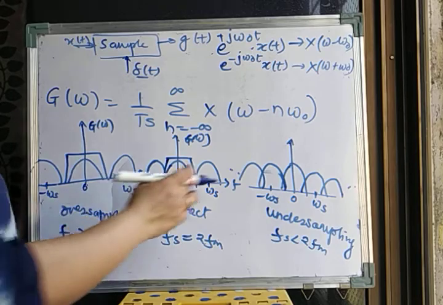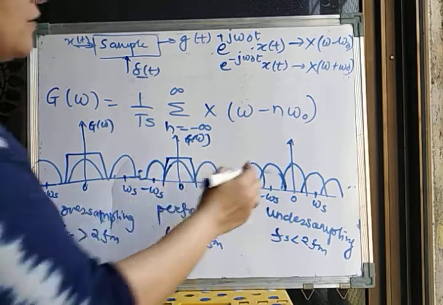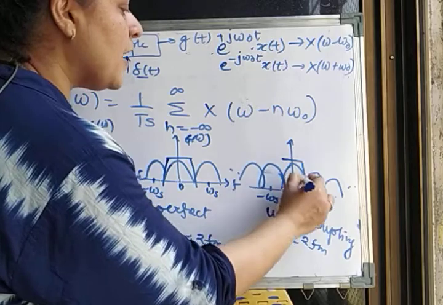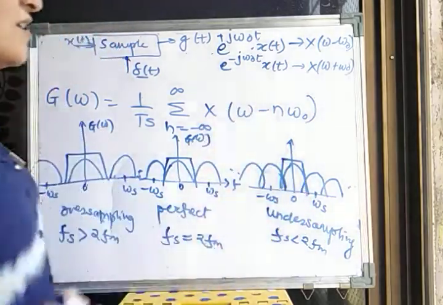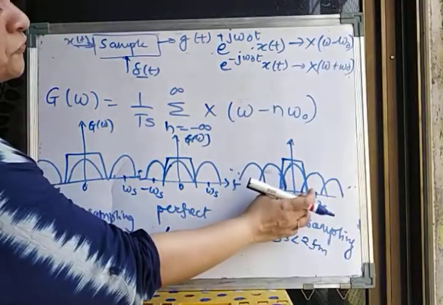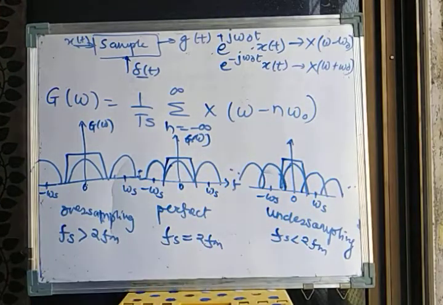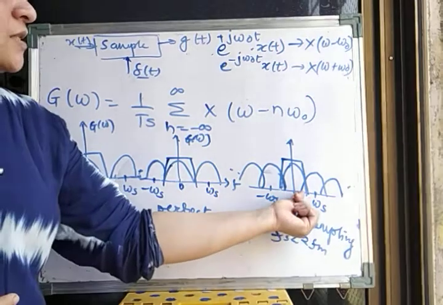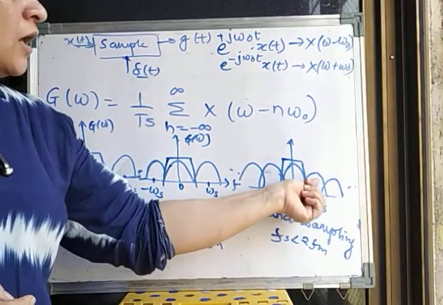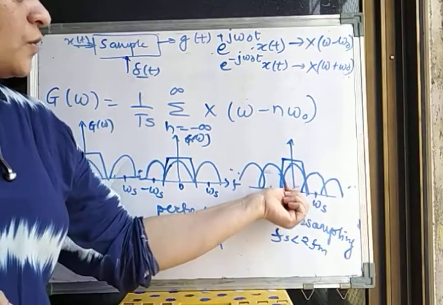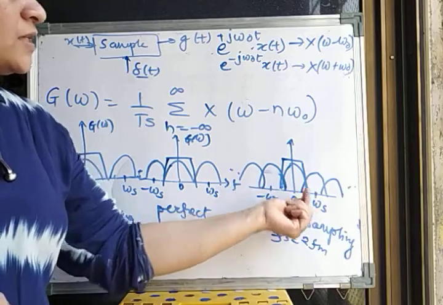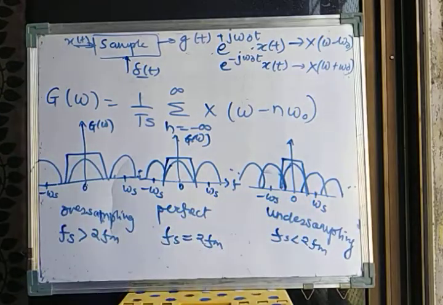But what is the case here? Even if I apply a filter here, this lobe is coming fully, but some part of another lobe also comes into the picture. This part is the low frequency; for this lobe, this is the high frequency. So the high frequency gets superimposed over the low frequency.